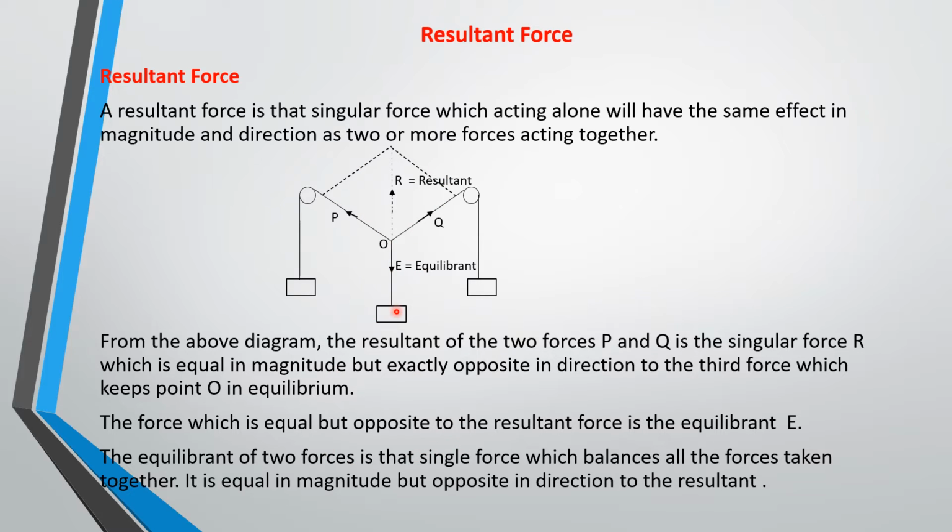This is the equilibrium force, and this is the resultant force. The equilibrium force is acting opposite in direction to the resultant force, but it is equal in magnitude to the resultant force. This resultant force is a singular force that replaces these two forces acting together at that particular point. So these are basic definitions that we need to take note of. We'll move on to the triangle of forces.